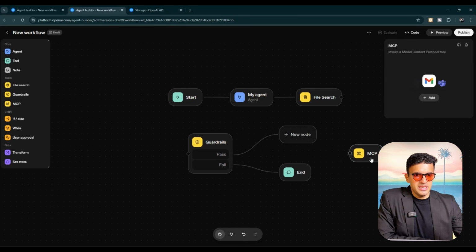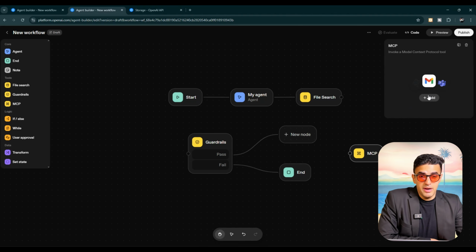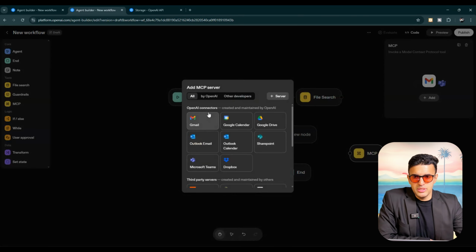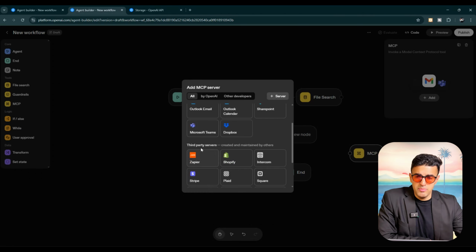We've got MCP servers, and there are already multiple MCP servers available, so you can add different MCP servers. We've got Outlook email, Google Calendar, Google Drive, Gmail. All of these are available. These are directly given from OpenAI.